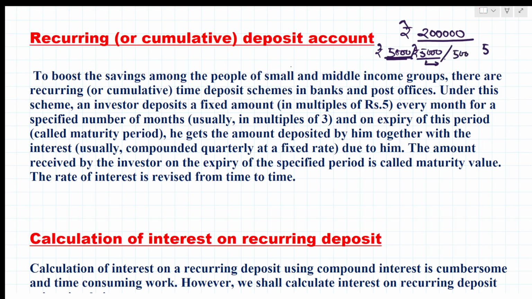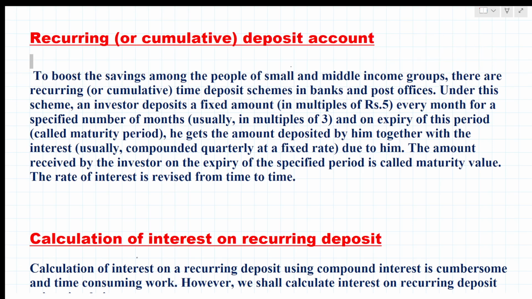Finally, when 5 years are completed, he gets the maturity amount. He gets the amount deposited by him together with the interest, usually compounded quarterly at a fixed rate. Every bank has a different fixed rate.